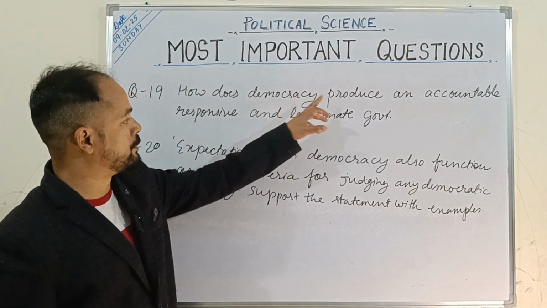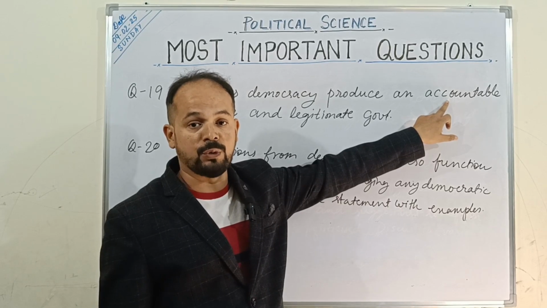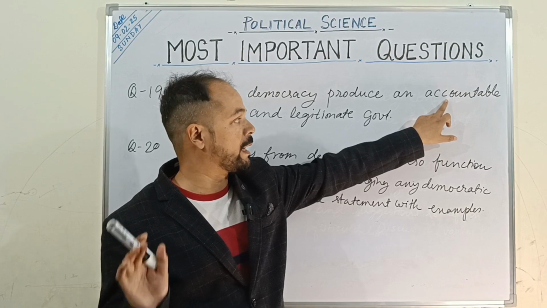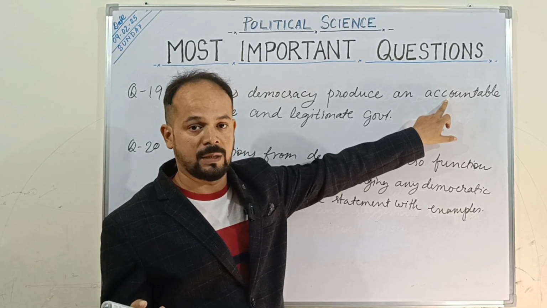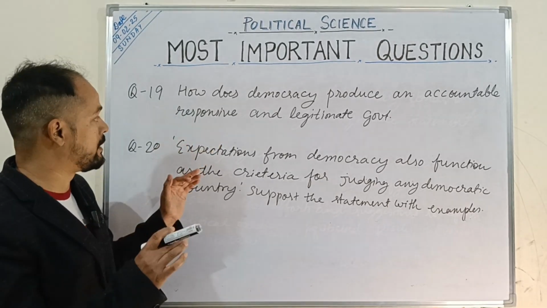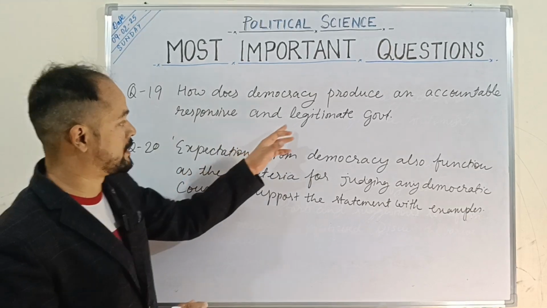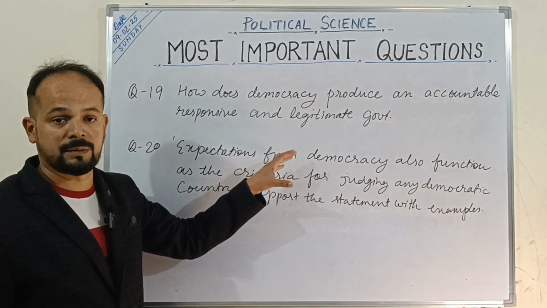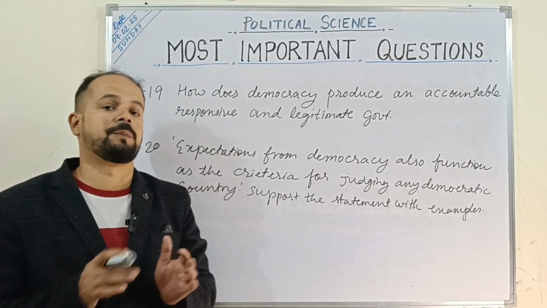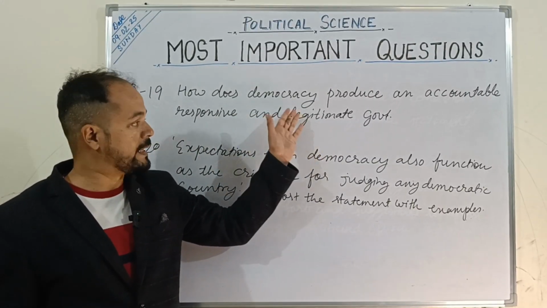Responsible, here we are using the word accountable, legally responsible, right? Those who are elected by the people, the representatives, are accountable to parliament, right? So accountability is there. Plus responsive is, they are listening to the problems of the people, right? Next is legitimate government, it's people's own government. It is not like a monarchical form of government wherein a king would decide who would be the next king. It is a government which is elected by the people, so it's a legitimate government.